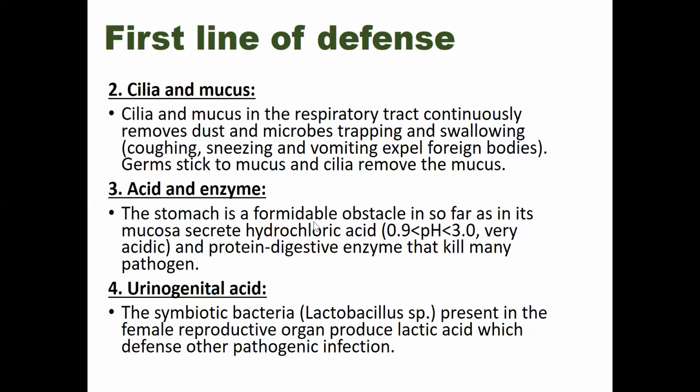And acid and enzymes: the stomach is a formidable obstacle, since its mucosa secretes hydrochloric acid, which is highly acidic. The pH of the hydrochloric acid in our stomach is 0.9 to 3. That means it is very acidic and very corrosive in nature. And there are many protein digestive enzymes that kill many pathogens.